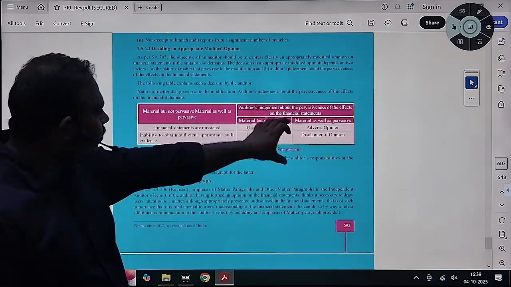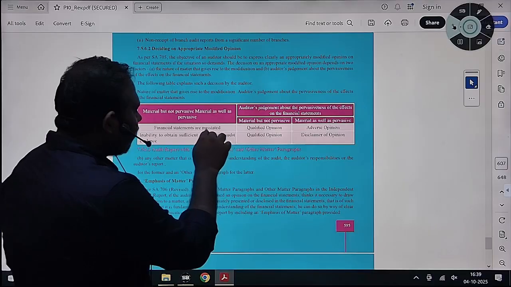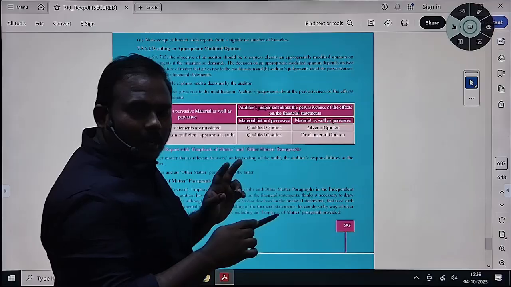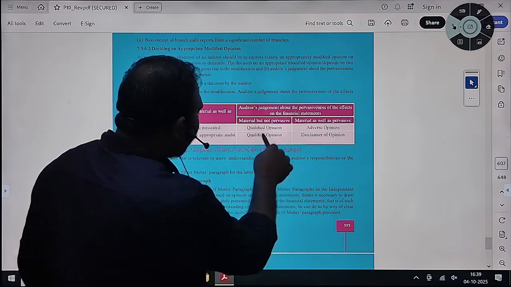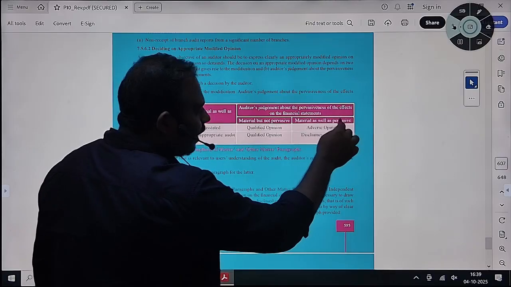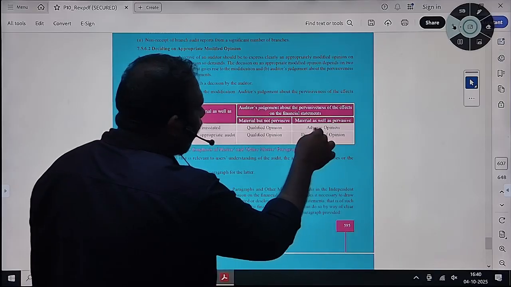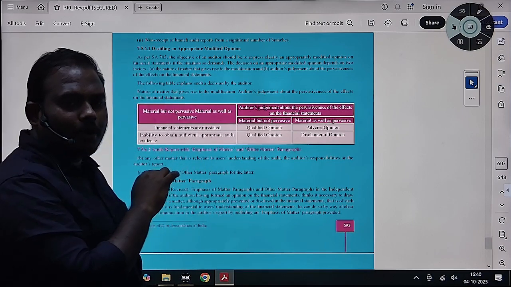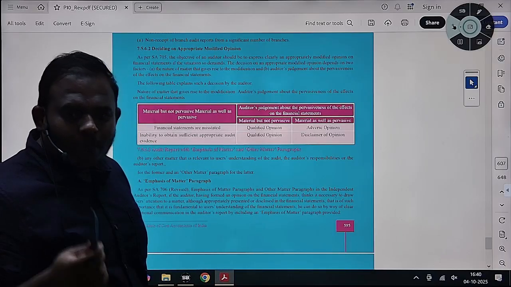The short table will give you an overall view of what opinion you will be expressing. If the financial statements are materially misstated, material but not pervasive, meaning the misstatements are material but not spread across different lines, you will give a qualified opinion. Okay. If they are material as well as pervasive, spread across different line items, then you will give an adverse opinion.